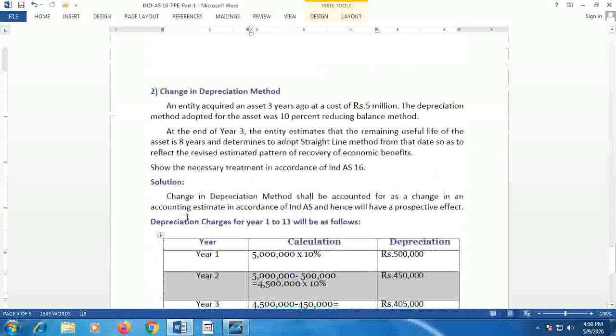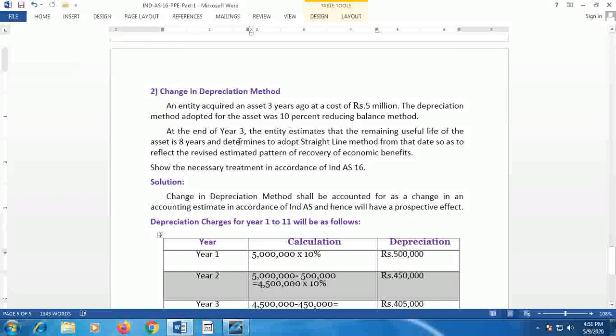Now, in case the company wants to change the depreciation method, how should that be accounted in the books of accounts? An example is given here. An entity acquired an asset 3 years ago at a cost of rupees 5 million. The depreciation method adopted for the asset was 10% on reducing balance method. So initially the 10% reducing balance method is applied for the first 3 years.